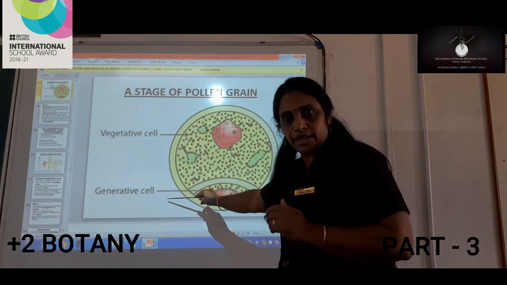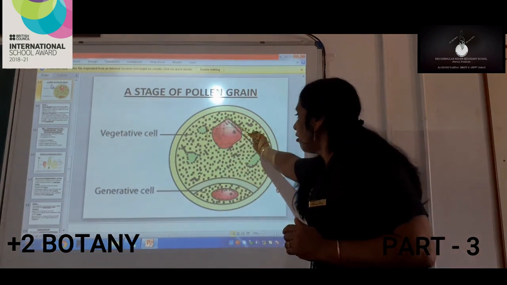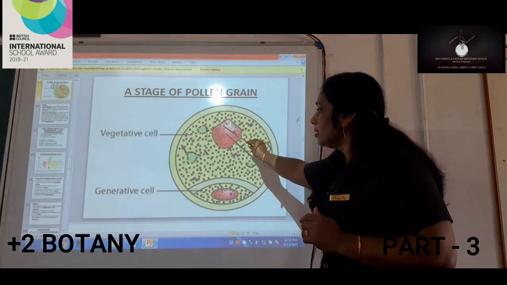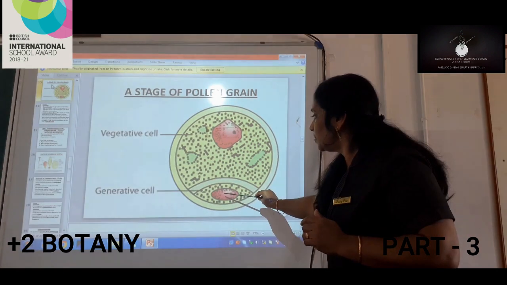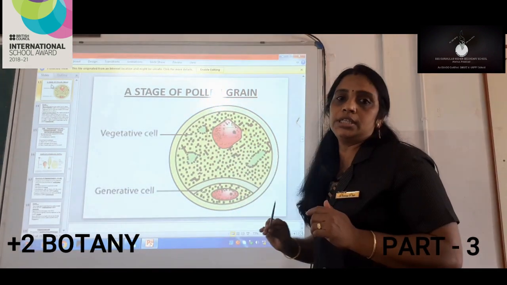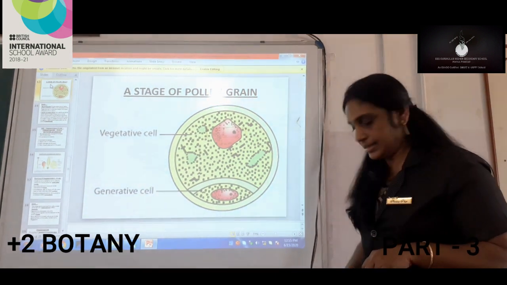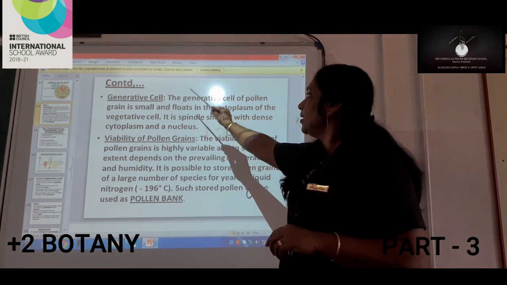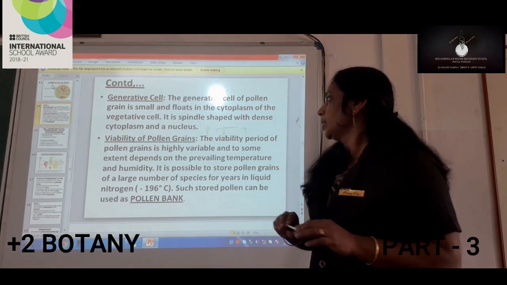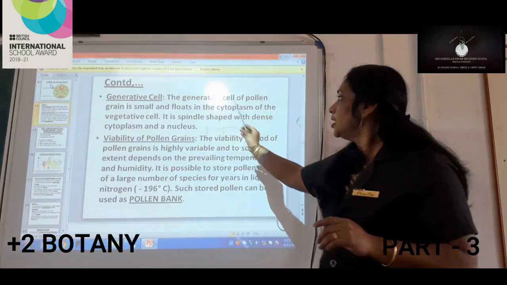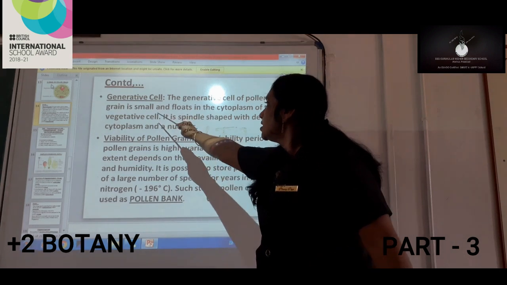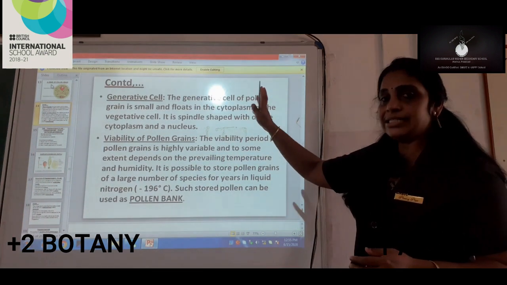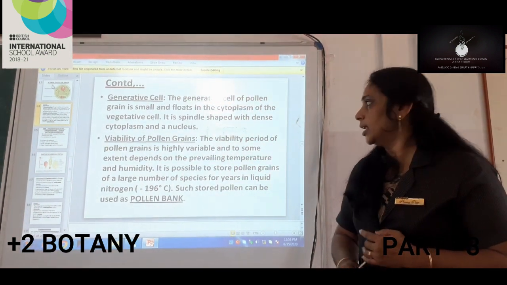The vegetative cell is larger in size and has an irregular nucleus, and the generative cell, present inside the cytoplasm of the vegetative cell, is much smaller. The nucleus present in the generative cell is spindle shaped. It is small in size and floats in the cytoplasm of the vegetative cell. This is about the generative cell in the pollen grain.